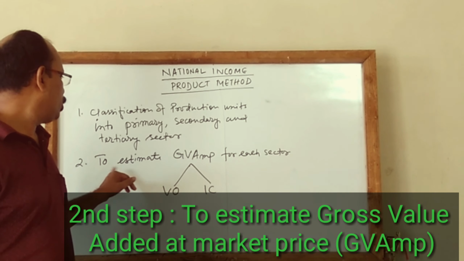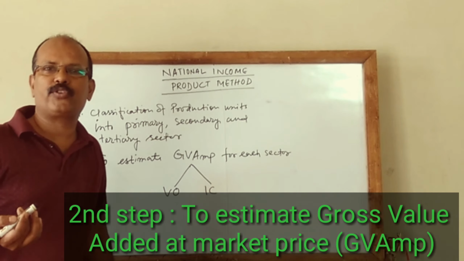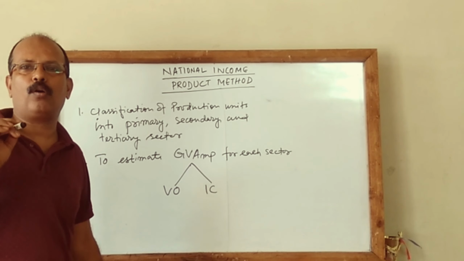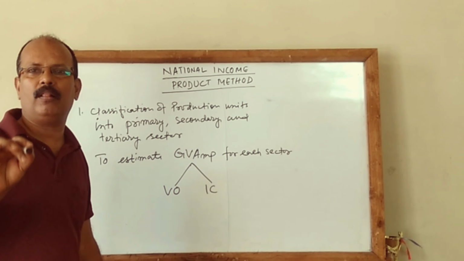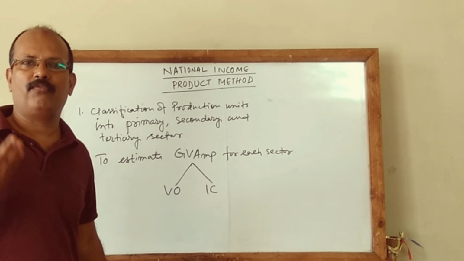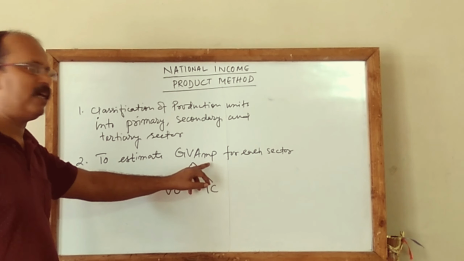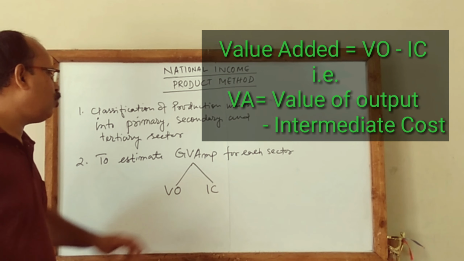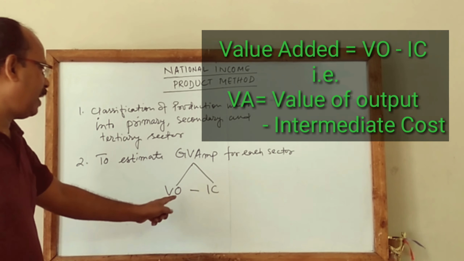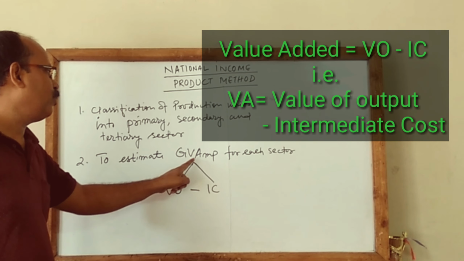The second step is to estimate gross value added at market price for all the sectors, all the firms in all the sectors, that is primary, secondary and tertiary. Now gross value added, how we measure that one? The formula is: gross value added at market price is calculated as value of output minus intermediate cost. If we deduct the value of intermediate cost from value of output, we will get gross value added at market price.